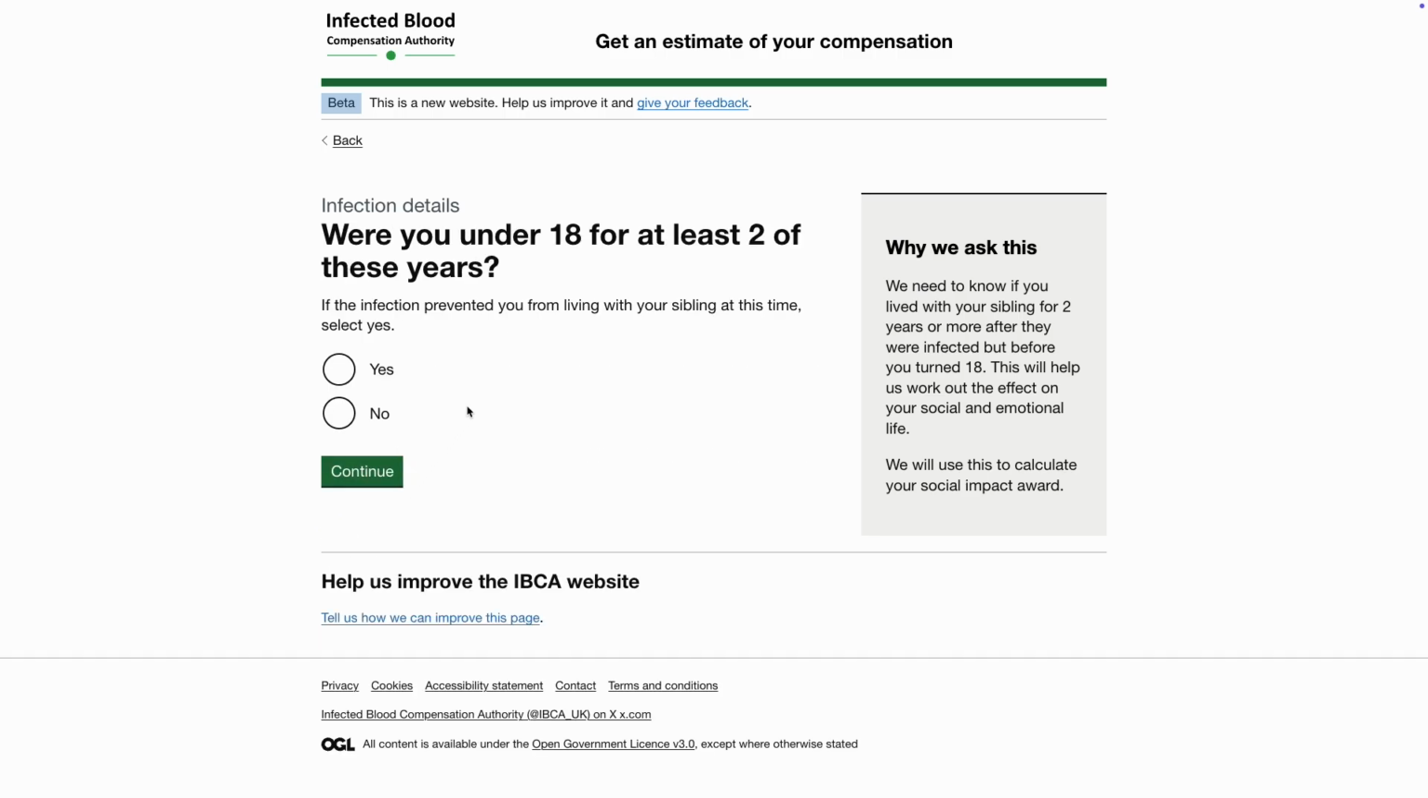The next question asks if you were under 18 for at least 2 of these years. If the infection prevented you from living with your sibling at this time, you will also select yes. In this example, the answer is no. Click Continue.